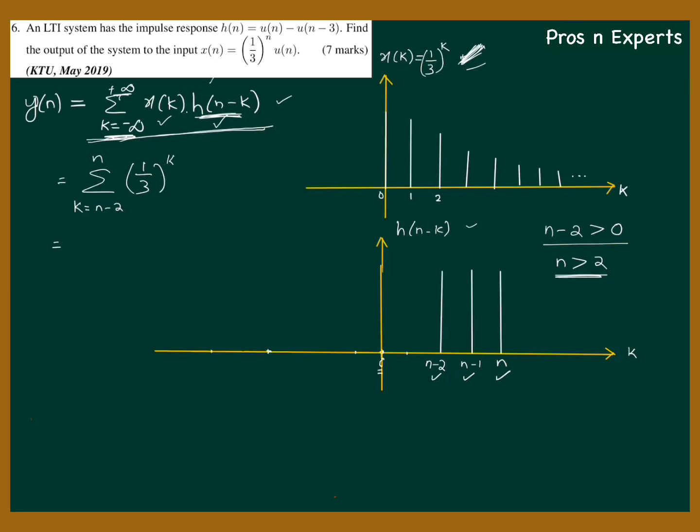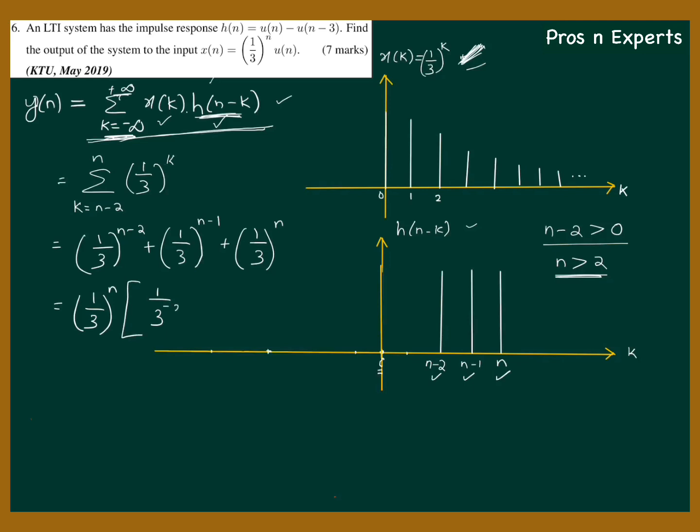So this is equal to, I can expand this summation by putting the first sample value 1 by 3 raised to n minus 2 plus 1 by 3 raised to n minus 1 and last value is 1 by 3 raised to n. And this is actually equal to, I can take out 1 by 3 to the power n from all the terms, making it common. So 1 by 3 raised to minus 2 plus 1 by 3 raised to minus 1 plus 1 by 3 raised to 0 is 1.